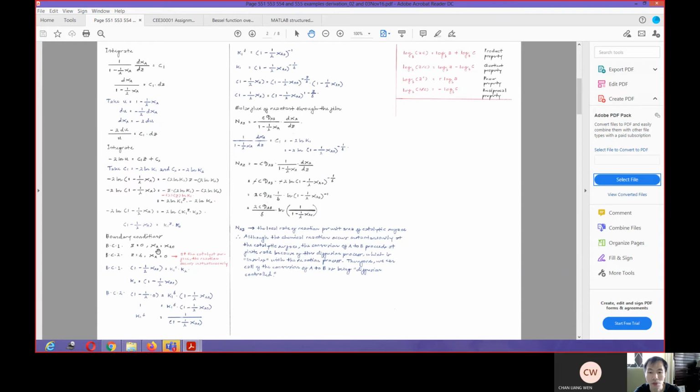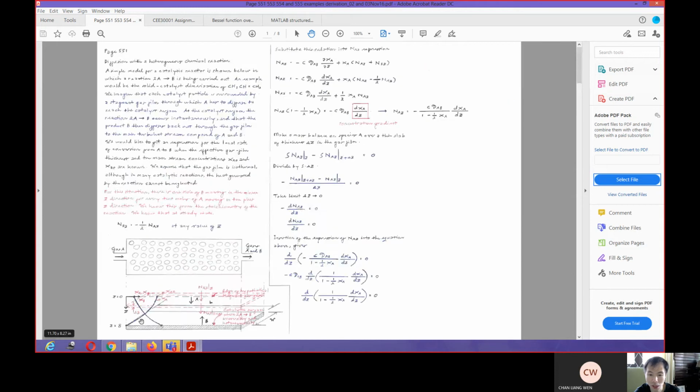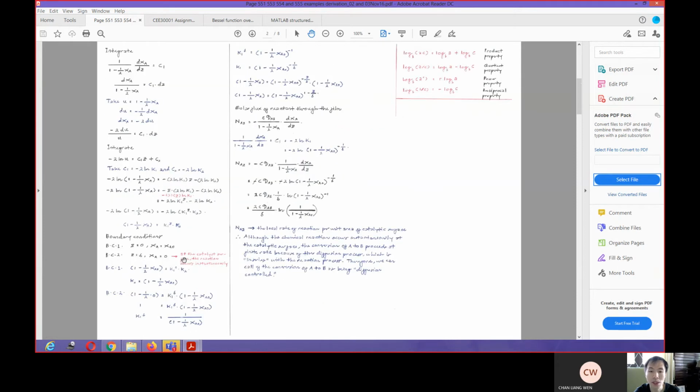But the definition for the reaction is given in BC2. At z equal to the thickness of the film, x_A is equal to 0. Basically at this position, the mole fraction of A should be equal to 0, because we are assuming that the reaction is very, very fast, that it occurs instantaneously. Once you do everything here, you will be able to get the expressions for x_A, and also the molar flux of the reactant through the film.